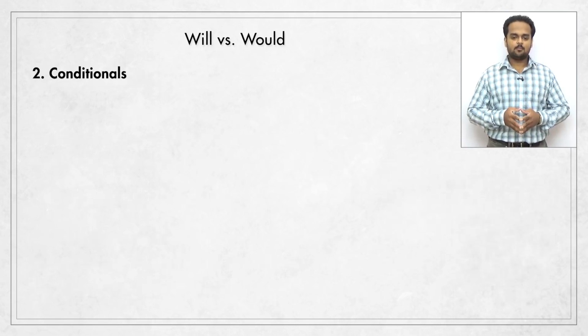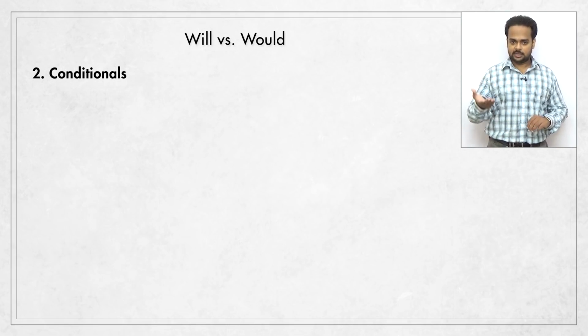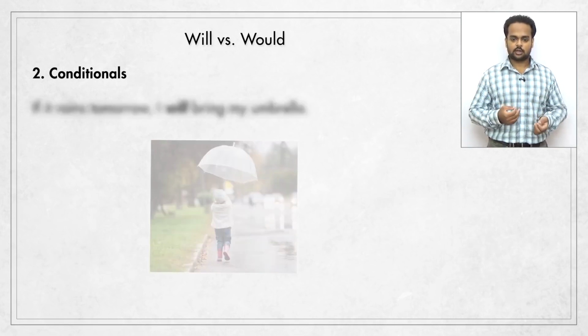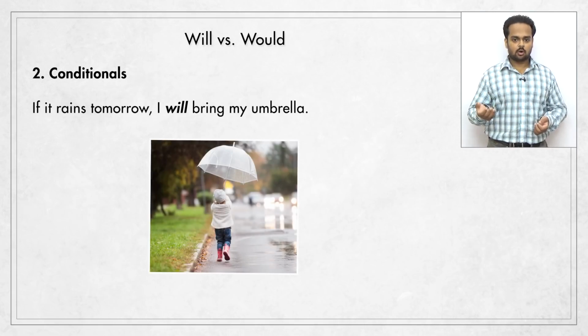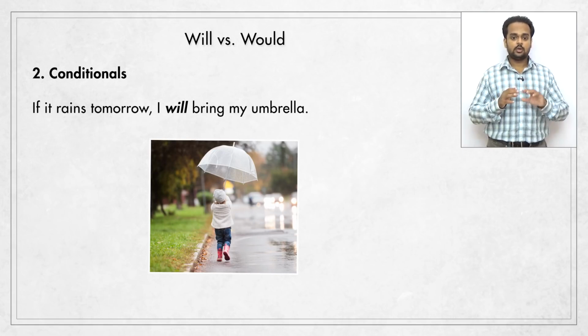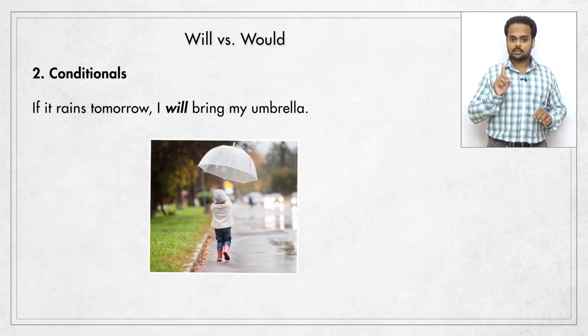So let's look at a more challenging use of these two verbs. This is the area of most confusion for people, and it is conditionals. That means sentences where you have a condition and a result. For example, if it rains tomorrow, I'll bring my umbrella. That's pretty easy. You see that I'm talking about something I will do in the future. I'll bring my umbrella, but only on one condition: if it rains.